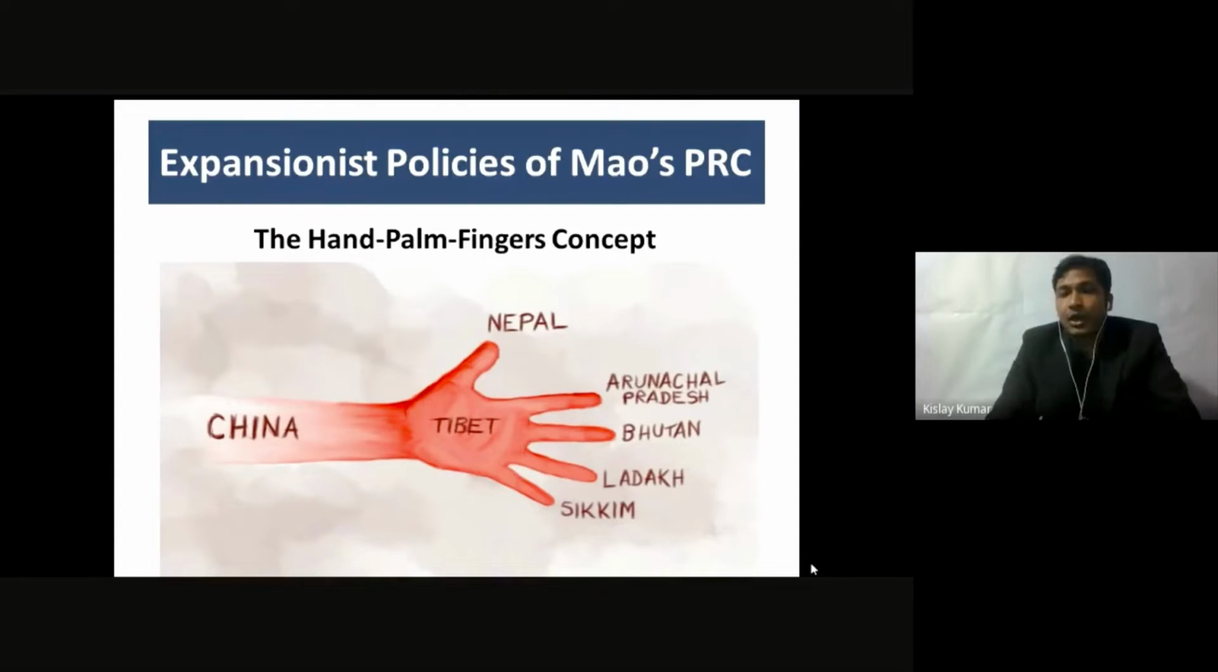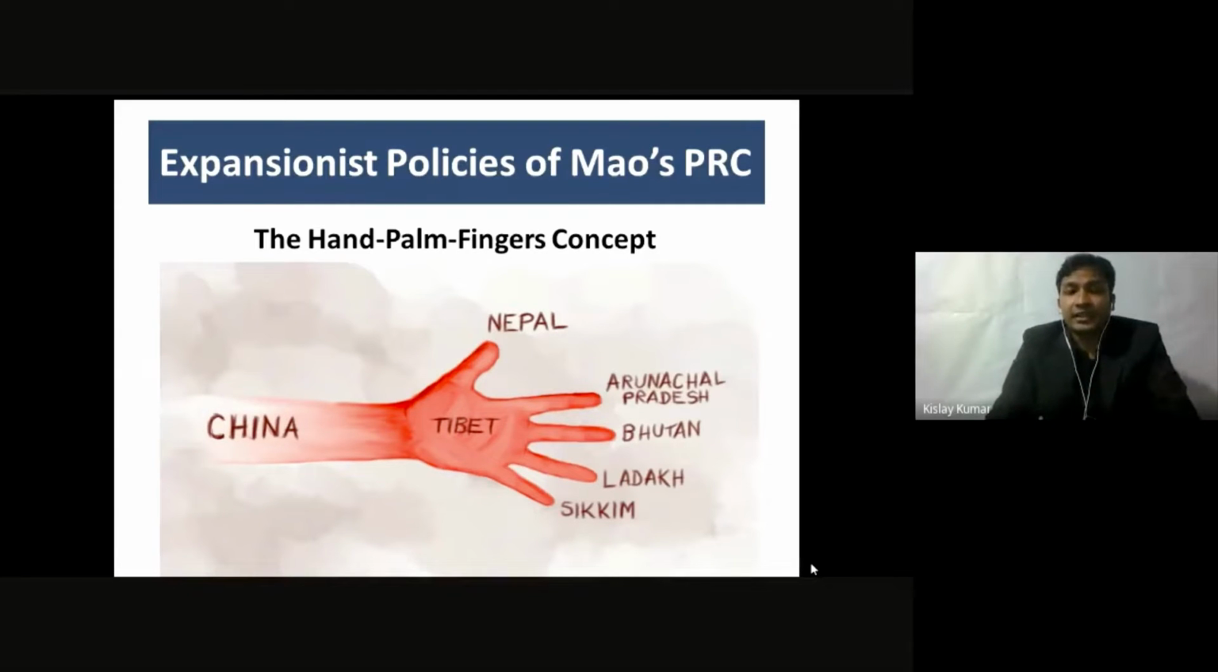According to Mao, it belonged to them back in the medieval times, when China was a big central kingdom. There was this vague idea in the mind of Mao that since we had control over these areas in the past, in the future as well we need to have control over these areas.